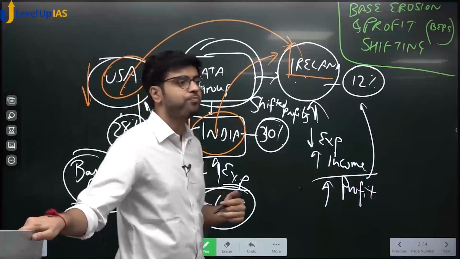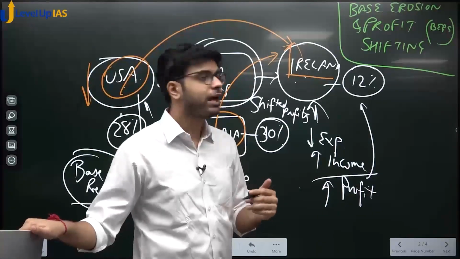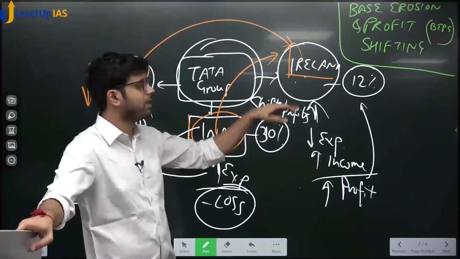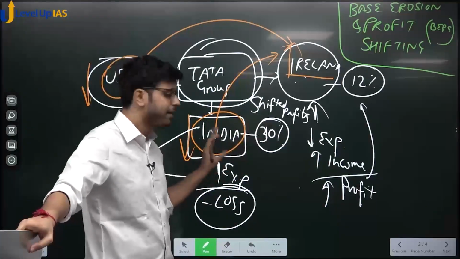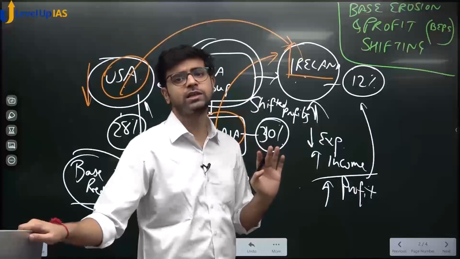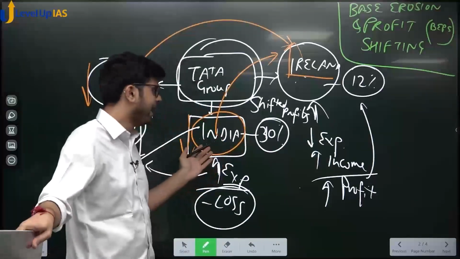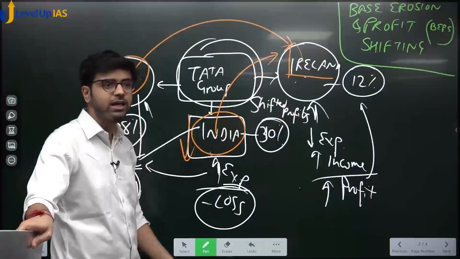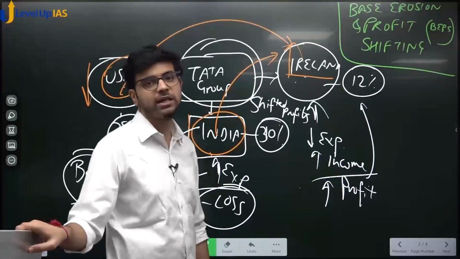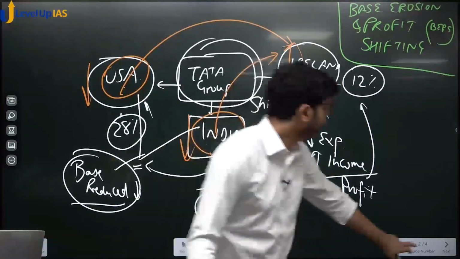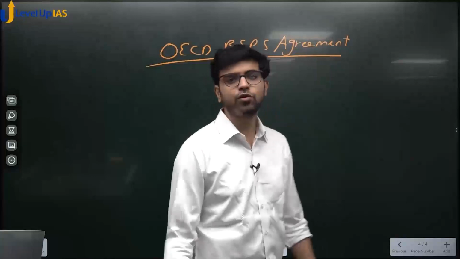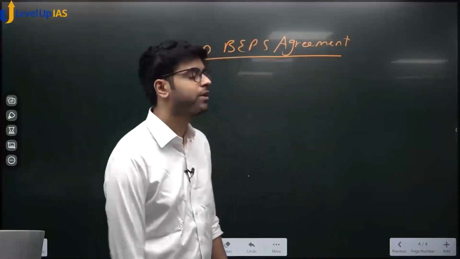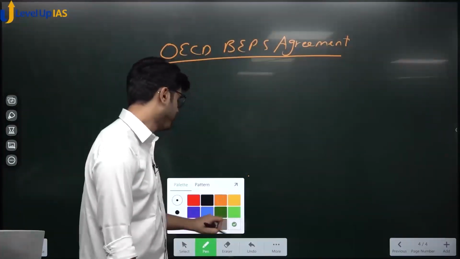Which means you cannot say that I am earning all my income from Ireland. You have to pay some tax here also, irrespective of your actual sales. Since you are hiding your actual sales and showing it in Ireland, irrespective you have to pay some tax in India. Okay? This kind of agreement, you will come to know the meaning when I tell the name.